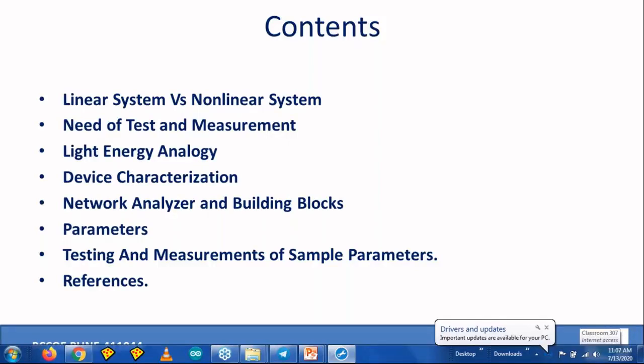Later on we will see what parameters are associated with the device or the device under test, and then we'll see how the testing of power measurement, S parameter measurement, or maybe some other sample parameters can be carried out.